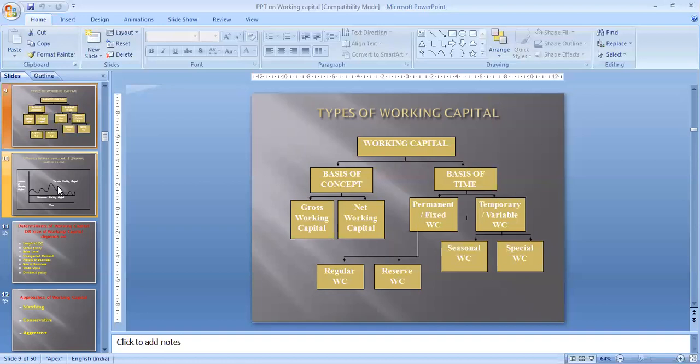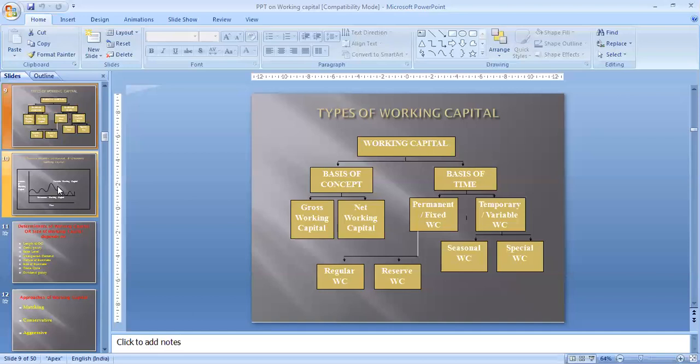Reserve working capital. Reserve working capital means that capital which is reserved for meeting some particular occasion or some particular expense. For example, suppose this year your company is entering its silver jubilee, so your company wants to celebrate a silver jubilee celebration. For this celebration, you require some extra capital. This celebration is not regular in nature, right? It happens occasionally. So the company meets these expenses out of the reserve working capital. So reserve working capital is that capital which is required for meeting some occasional expenses, not regular expenses.